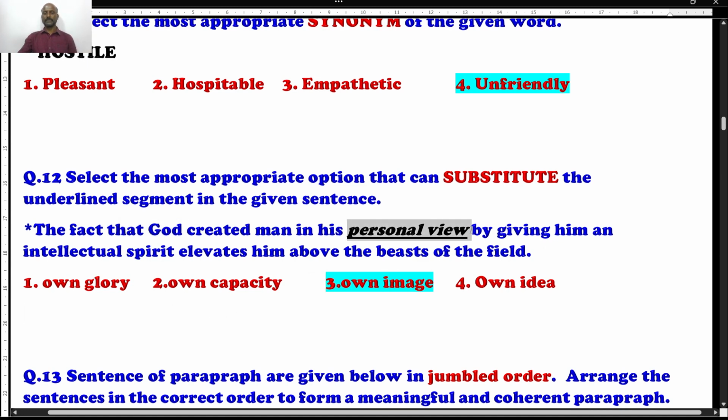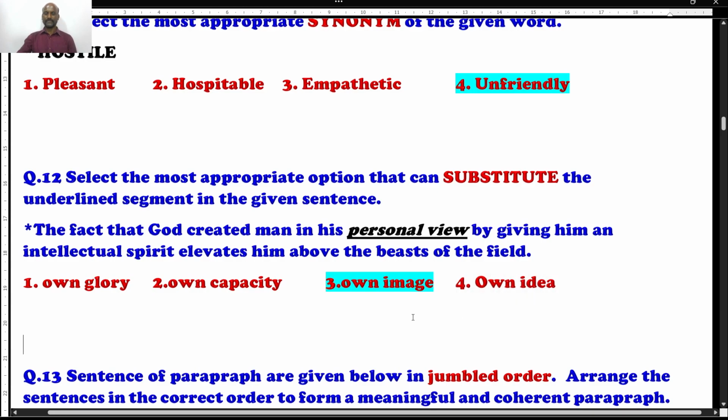So what is the substitute for personal view? It is not own idea. It is not own capacity, because God is omnipotent. It is not own glory. The right word is either own image or own idea. The right word is own image. We are the image of God, not his own idea.